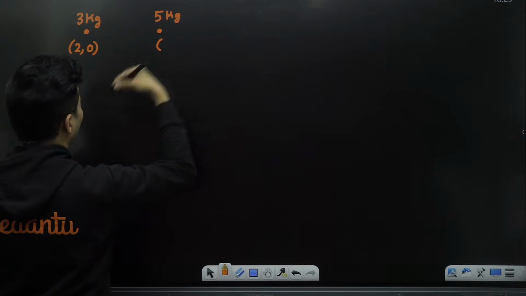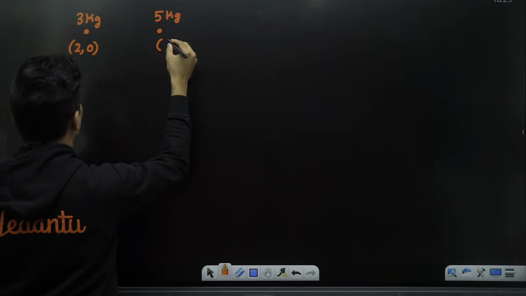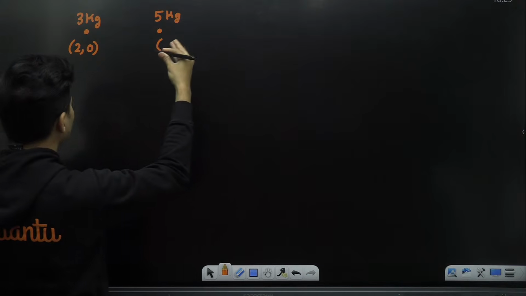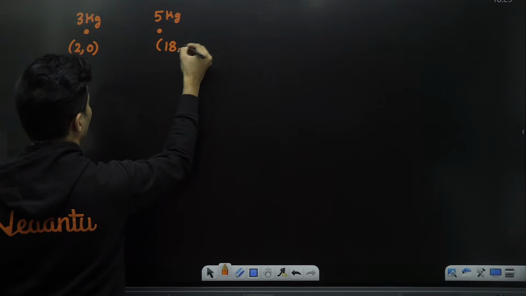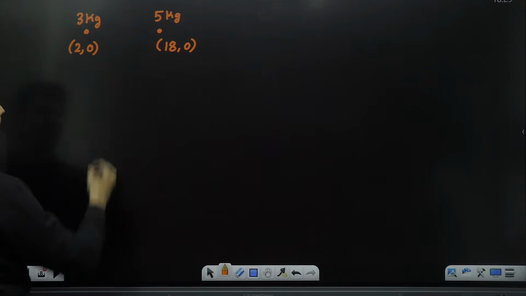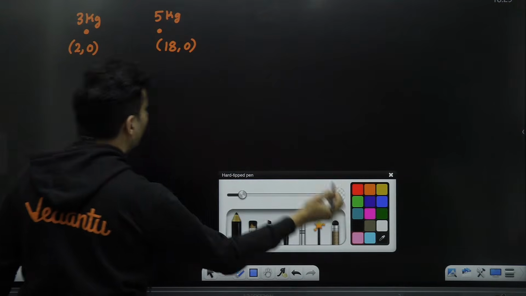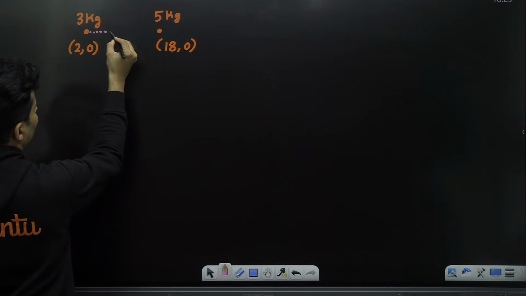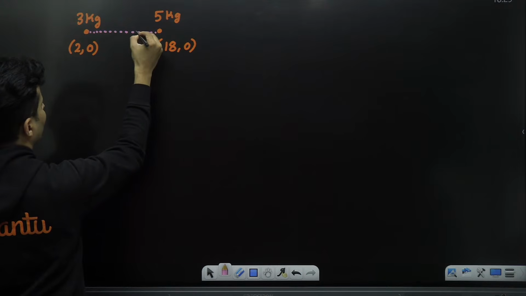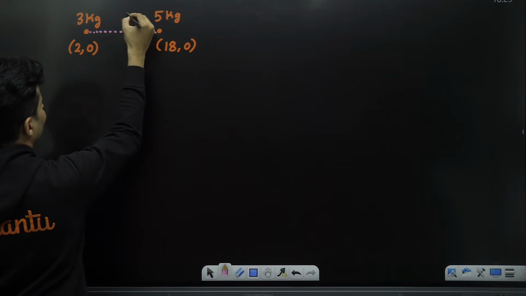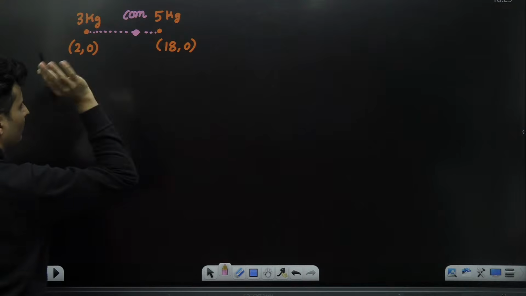Let's say this particular coordinate is 18, 0. I have taken some random value. And I want to locate where the center of mass is. So obviously the center of mass will be on the line joining them, somewhere over here, closer towards the 5 kg, but it's okay. I don't have to visualize it.